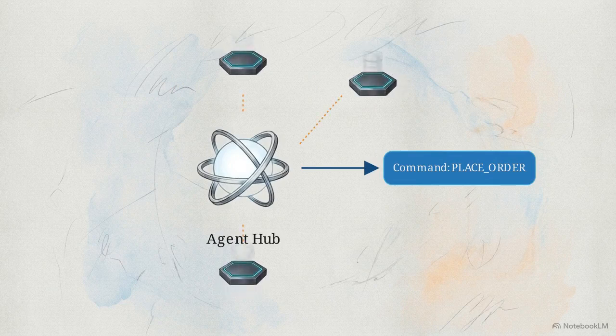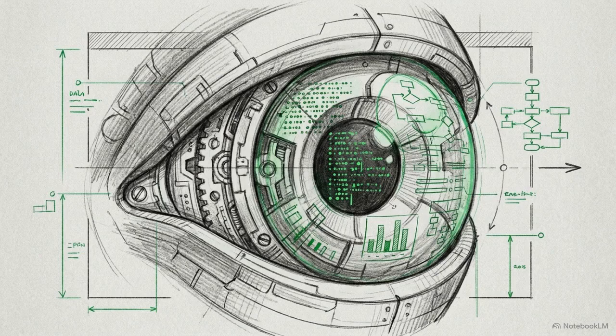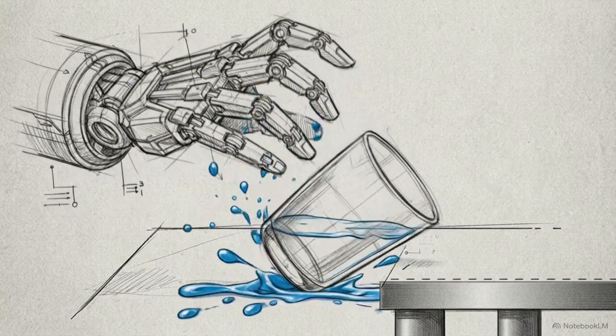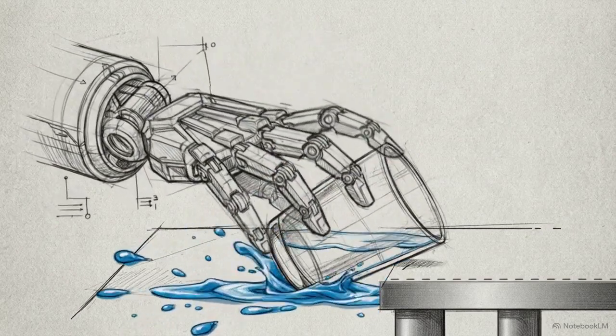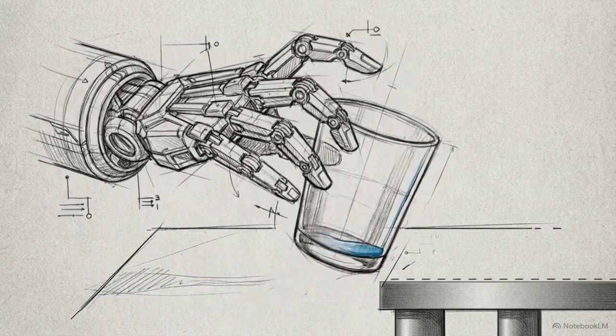An AI agent expands this core by integrating an external tool arsenal. These modular nodes, like a live weather API, web search, and a historical customer database, plug directly into the engine. These tool integrations act as the system's sensory organs. Instead of being trapped in a vacuum of text, the agent is continuously fed live, dynamic data about the outside world. By combining that initial intent recognition with a steady stream of live environmental data, you create the mechanical foundation required for true situational awareness.